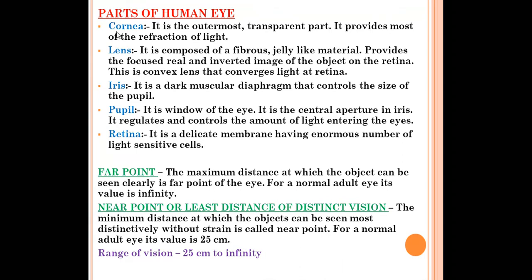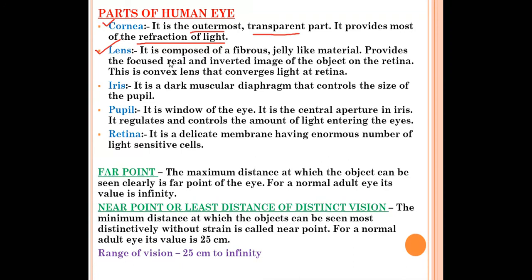So over there we have a few parts of the human eye whose function you should remember. First one is the cornea. So what is the cornea? It is the outermost transparent part. It provides most of the refraction of light. So the cornea is the outermost and transparent part of our eye, and most of the refraction of light will occur in the cornea. Refraction of light. Correct?